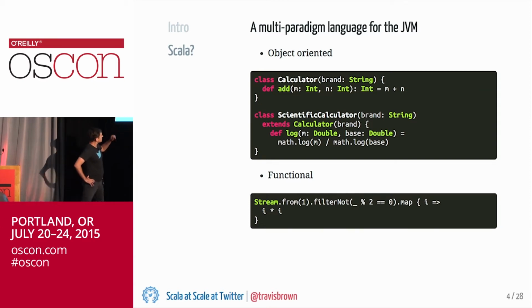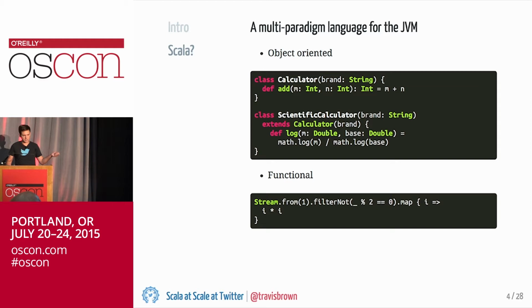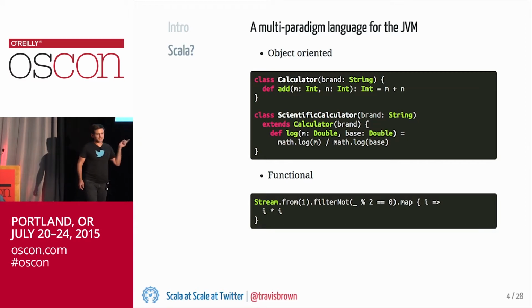In the second example, this is using a number of the facilities for functional programming. I've built an infinite stream of integers starting at 1, filtered out all of the even integers, and then mapped an anonymous function that squares each one of those integers over that infinite stream. This is just a quick footnote.